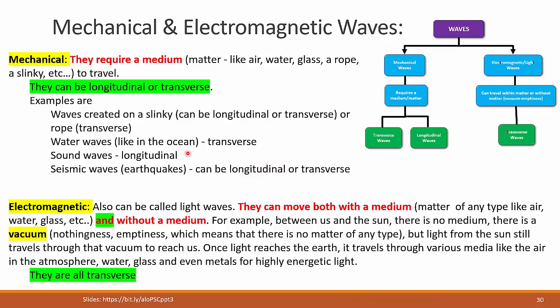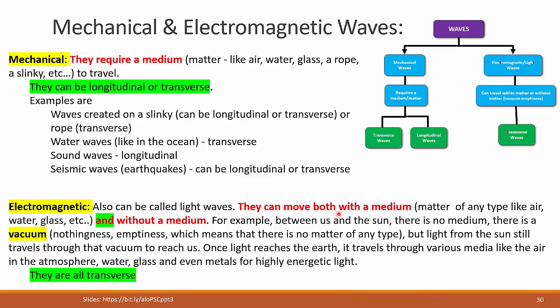There are two types of waves that we get out of earthquakes, and one of them is longitudinal, the other one is transverse.